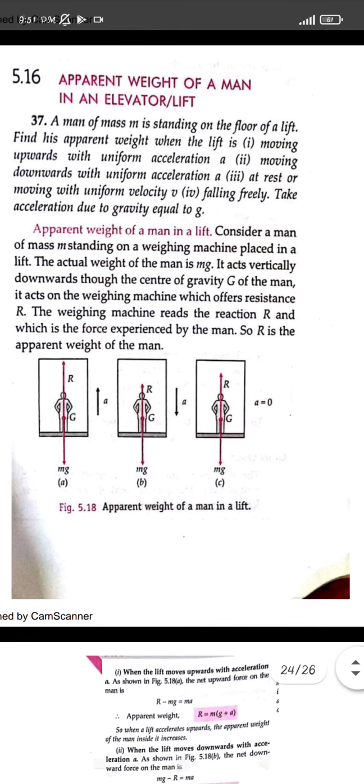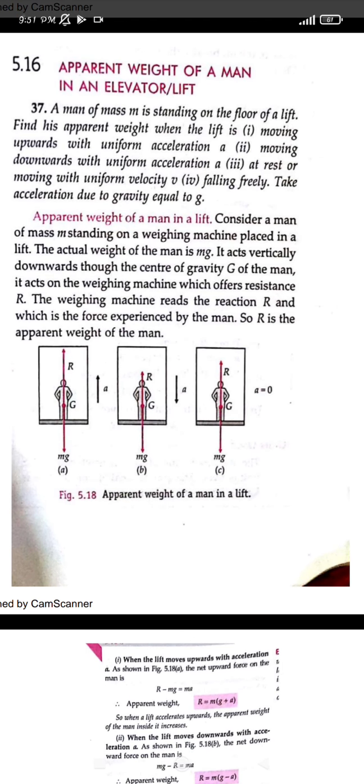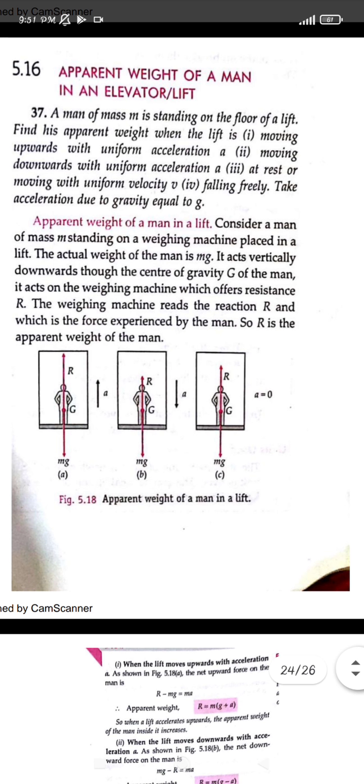So here, this is from your book, how the apparent weight is given. We take a body standing on a weighing machine. You can take an elevator or lift or any machine also. Then the body is in the elevator, and your mass is always acting in the downward direction, that is the weight. It is given by the force F equals mg, or weight equals mg. Now R is the opposite force acting on us, the force offered in the opposite direction. So this is the resistive force, given as R. So this is a reaction.